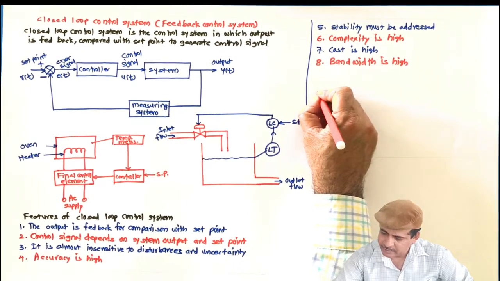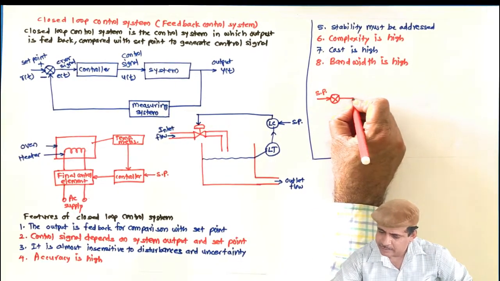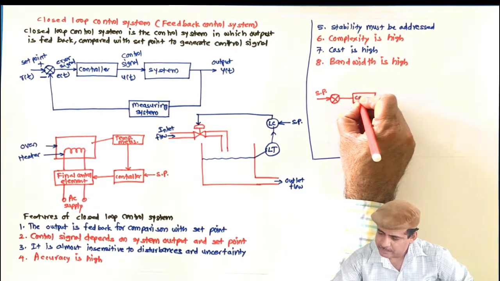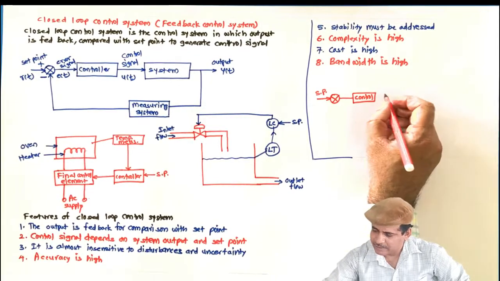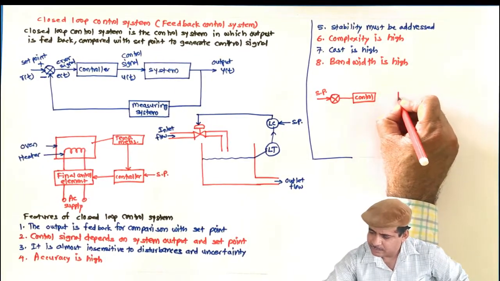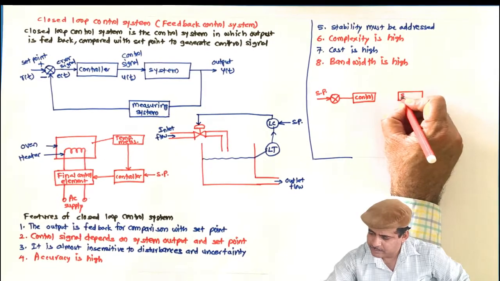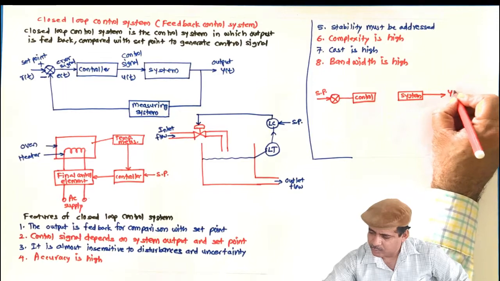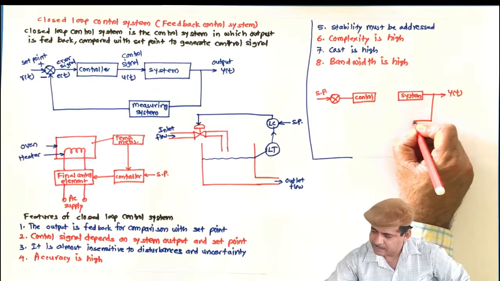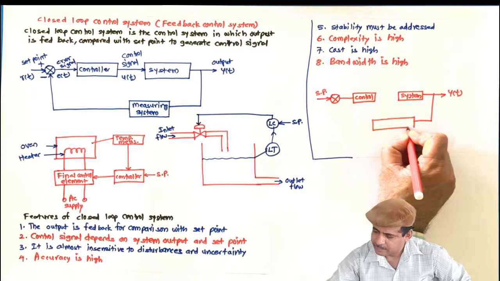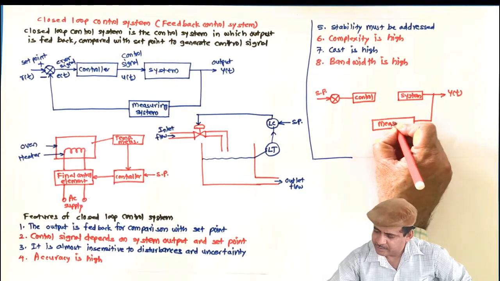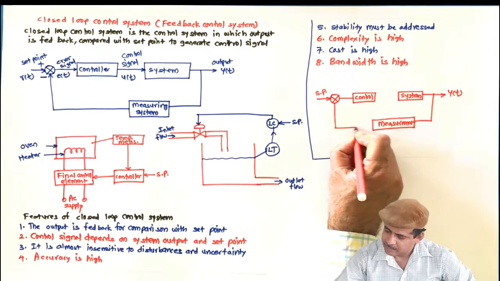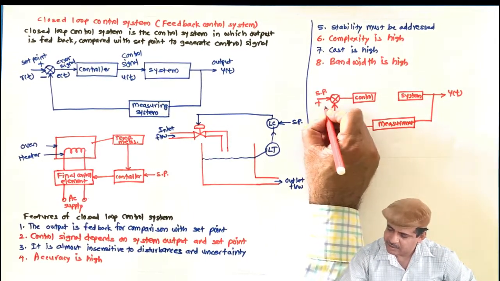This is the set point, then this is the controller. I will write just control. Then this is a system, output y of t, measurement, feedback, plus minus.